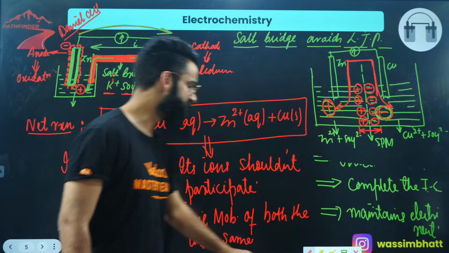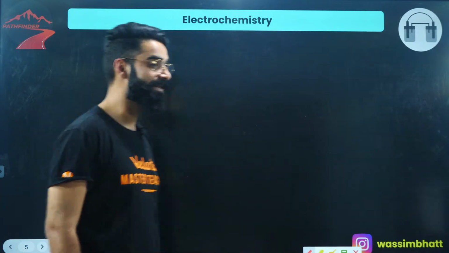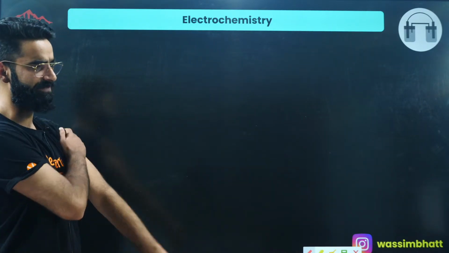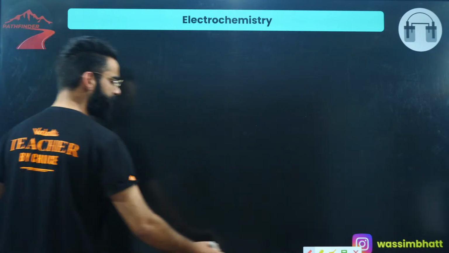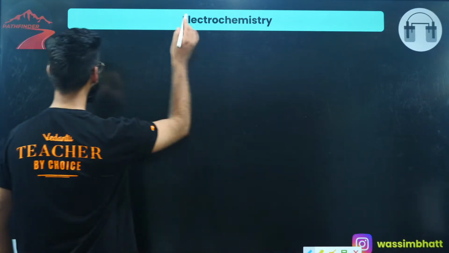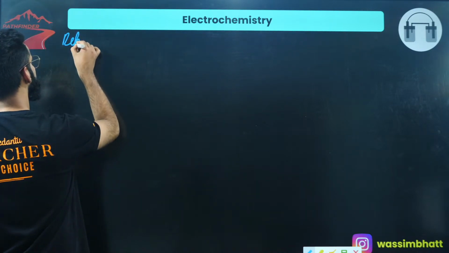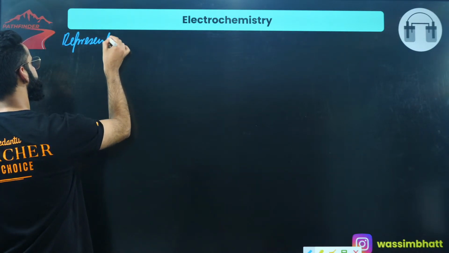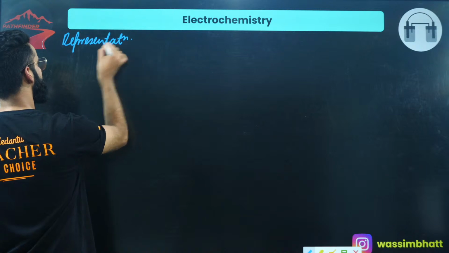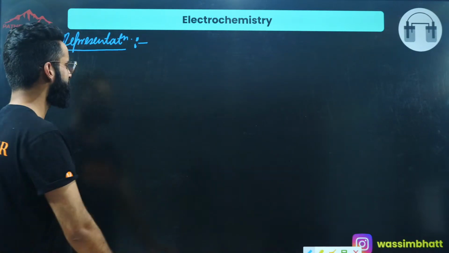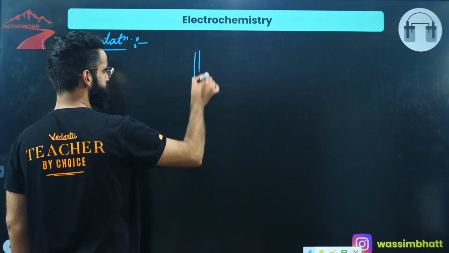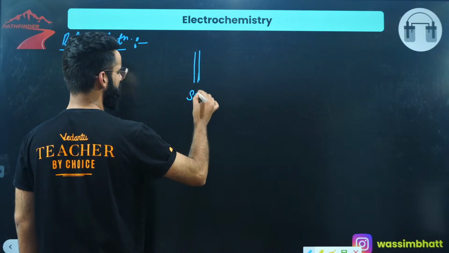Now, the point is how these galvanic cells are represented. So let me talk about the representation of the galvanic cell. See guys, it's simple. I'm going to draw two lines which represent the salt bridge.